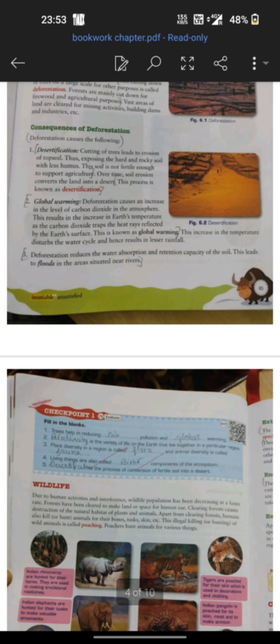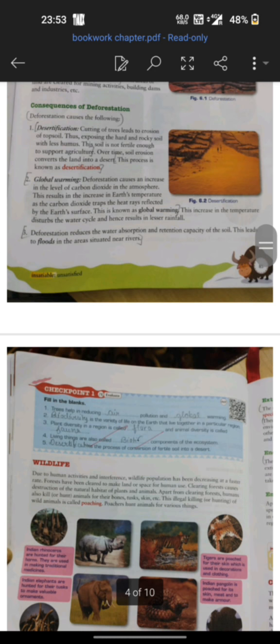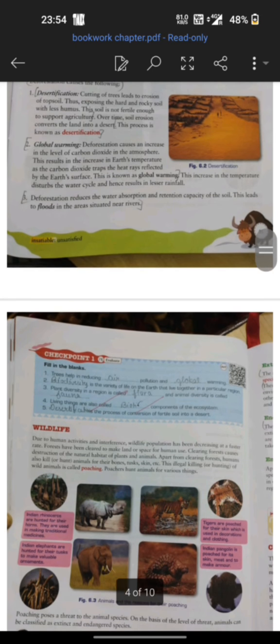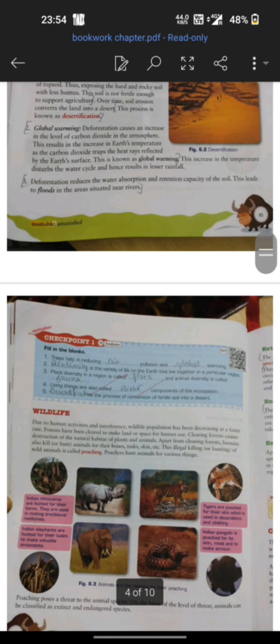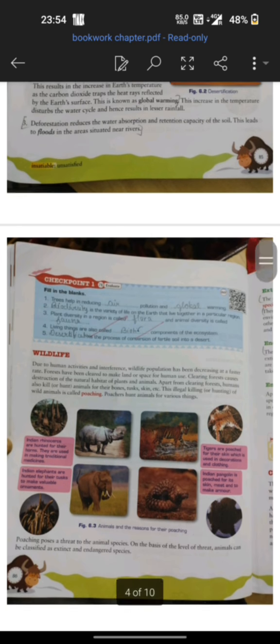Global warming is something we have to understand. If there is an increase in the level of carbon dioxide and the trees are not there for proper absorption, this might result in increasing temperature, because carbon dioxide present in our atmosphere traps the heat of sunlight, thereby increasing the overall average temperature of the earth. Then the last one is due to the deficiency of trees: when deforestation occurs on a massive scale, the soil loses its water retention capacity. If rain occurs above a particular level, then we can see severe flash floods in a particular area.